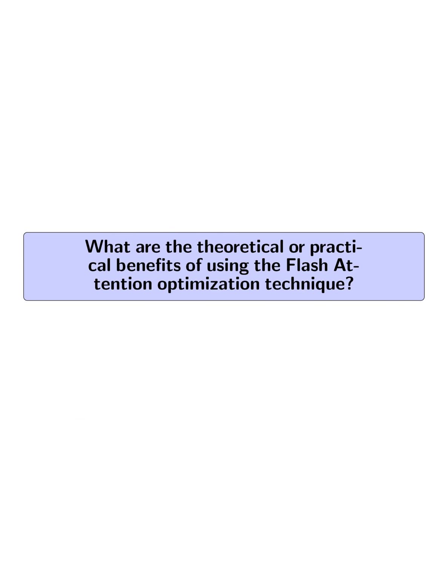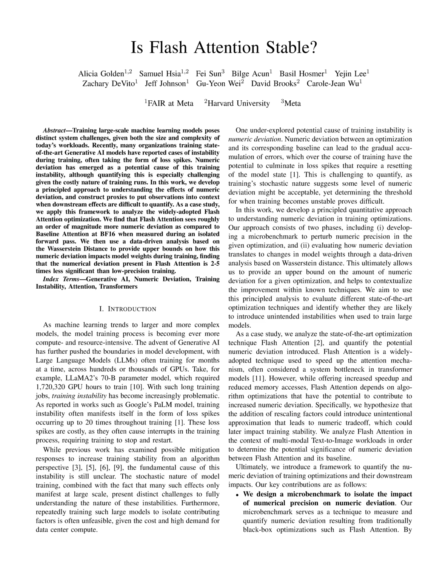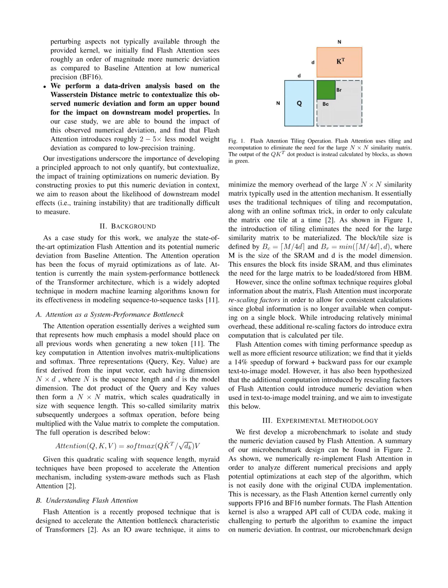What are the theoretical or practical benefits of using the flash attention optimization technique? The theoretical and practical benefits of using the flash attention optimization technique include accelerating the attention bottleneck in transformer models, reducing memory overhead, and improving resource utilization. Flash attention aims to minimize the memory requirements of the large similarity matrix used in the attention mechanism by using techniques like tiling and recomputation.